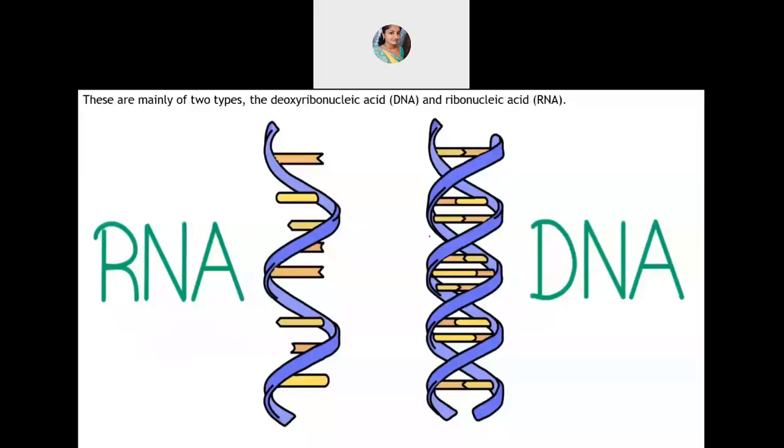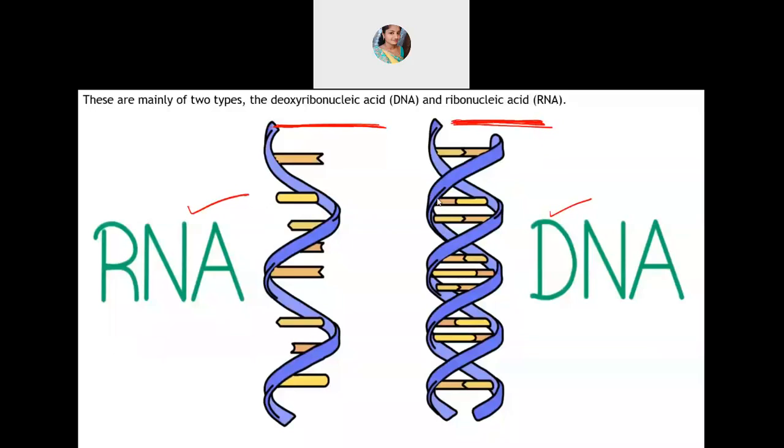Now, there are two kinds of nucleic acid. One is DNA and the other one is RNA. DNA is deoxyribonucleic acid and RNA is ribonucleic acid. That's because of the chemical component present over there, the name has come like that. Let's see what those are. Okay, let's go into detail.